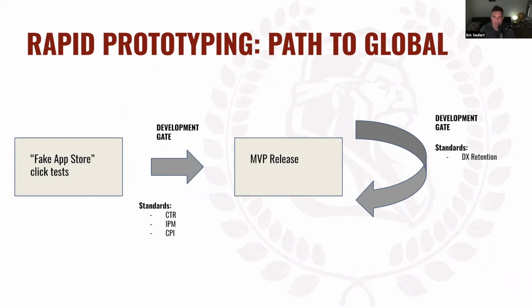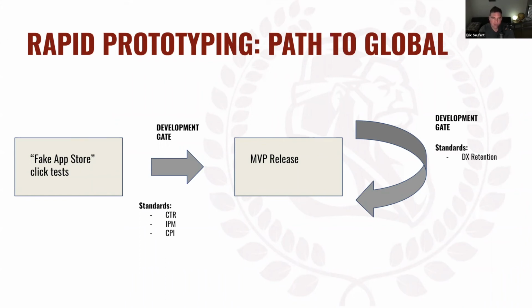And so people think they're on the App Store, and then they click install, and what you do is you collect all the click-through data, the number of times that they click that install button, mapping that to what would have been an install, and you can get different metrics, right? So you can get a click-through rate, you can get an IPM, and you can even get a CPI, right? Because you get the costs associated with that, and you can use that set of data to determine, hey, is this game viable? Does this game have any potential, right?